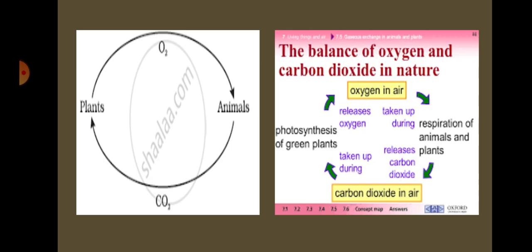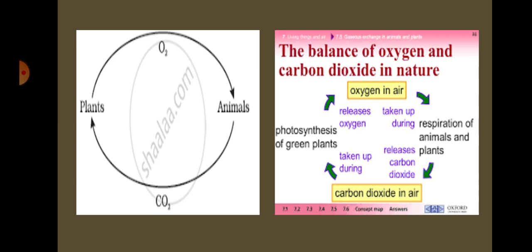Plants also release oxygen during photosynthesis. In this way, forest maintain the balance of oxygen and carbon dioxide in the atmosphere.